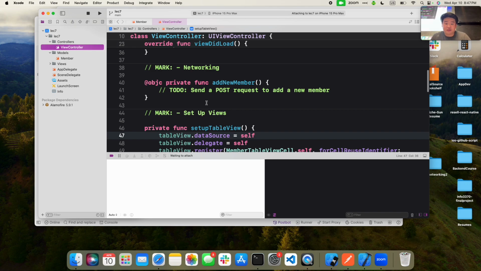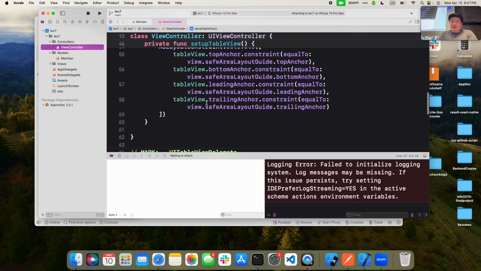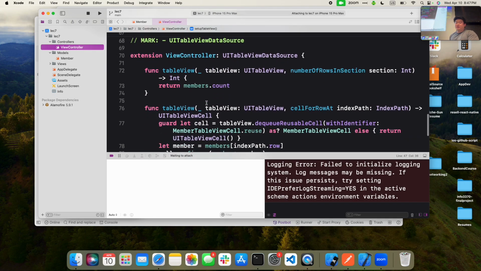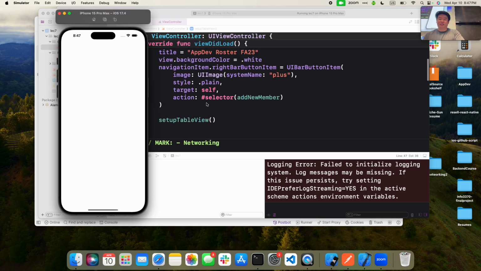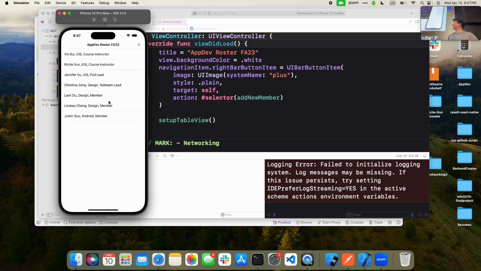Let me go over the overview of the code a little bit more. You'll see it's just a basic table view setup, delegate, everything there. It's been covered in previous lectures, so I won't go into too much detail. Hopefully this will run so you can see what it currently looks like with the dummy data. Sorry, I ran this before and it's still slow. Okay, there you go.